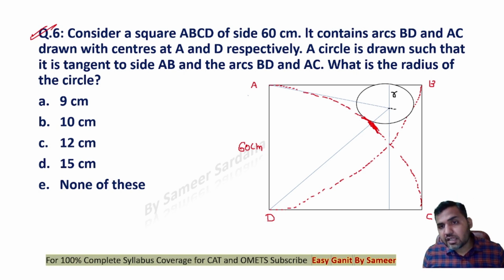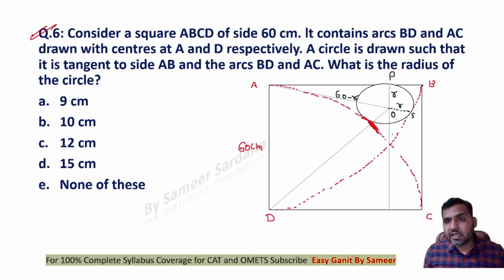Now if I extend this, you can see that the length from A to S will be the same as the length of the side of the square, right? Is it clear? The length of AS is the same as AB because both are the radius of the arc BD. So now AS will be equal to 60. Now this is R, so can I say that the length of AO will be 60 minus R, right? Then the length of AO would be 60 minus R. Okay, so can you see this now?